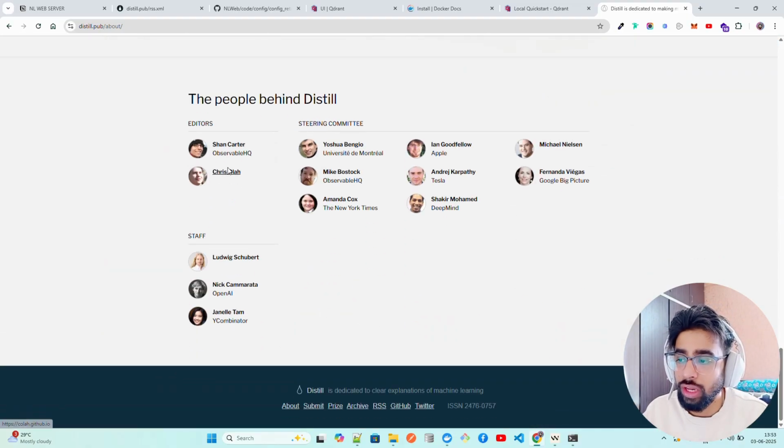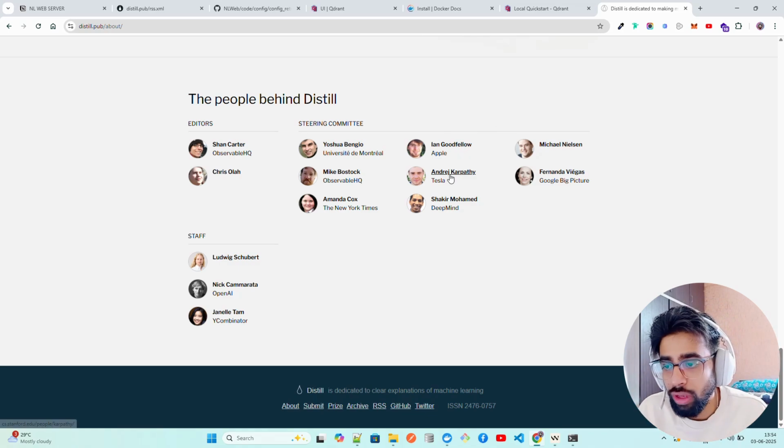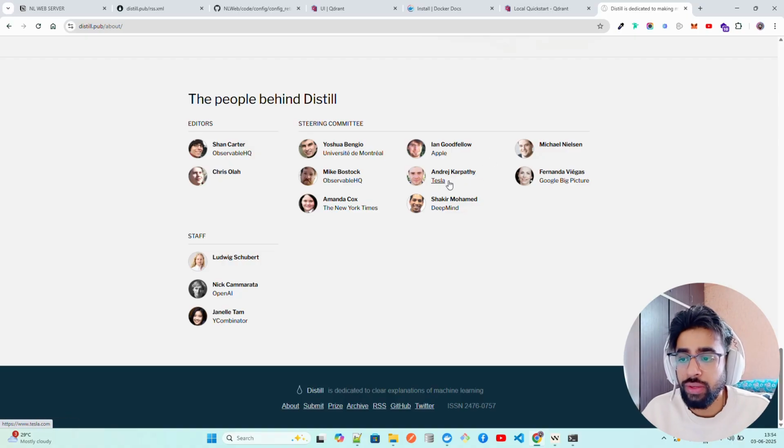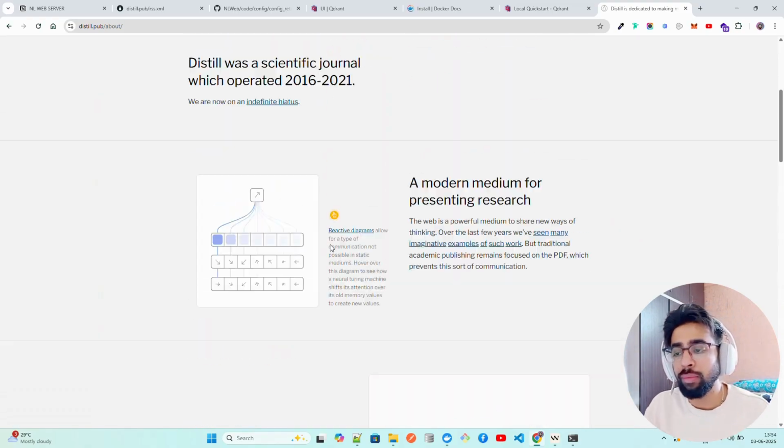The people behind Distill, you can see the editors are Sam Carter and Chris Olah. And you probably know this guy, Yoshua Bengio, right? Everybody knows him. He's one of the fathers, right? As we said, he has a lot of contributions to deep learning, neural networks, and mainly on the computer vision side as well. We have Ian Goodfellow. We know the book. Remember the book Deep Learning, right? Ian Goodfellow. We have one of my favorites, Andrej Karpathy, right, at Tesla, ex-OpenAI, Tesla, and whatnot, right? So some of the big guys, you can see Shakir Mohamed from DeepMind. So these are the guys behind it. I will recommend you follow this. That will help you learn a lot of things.